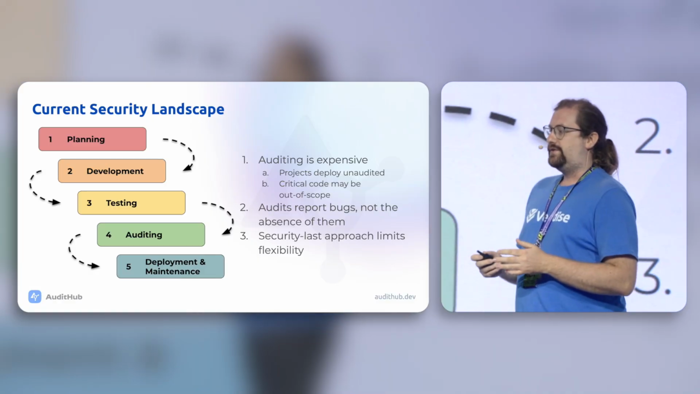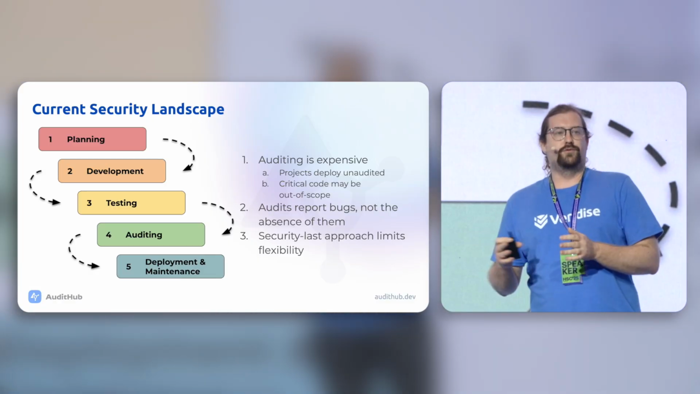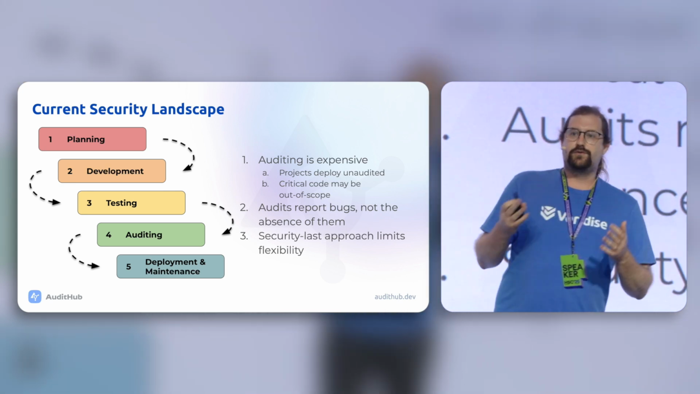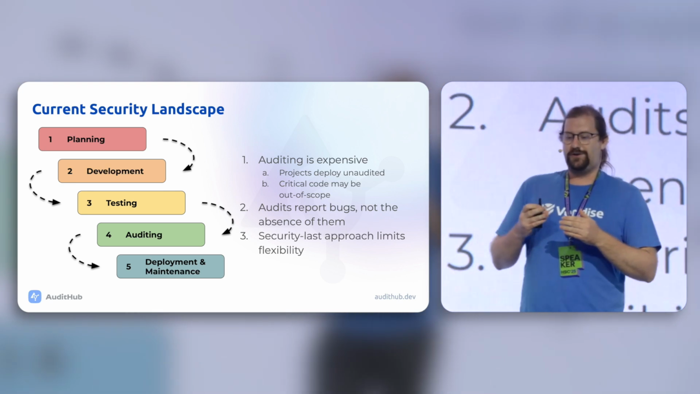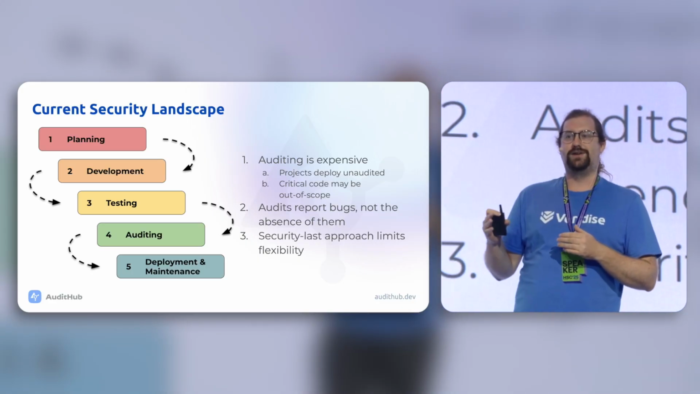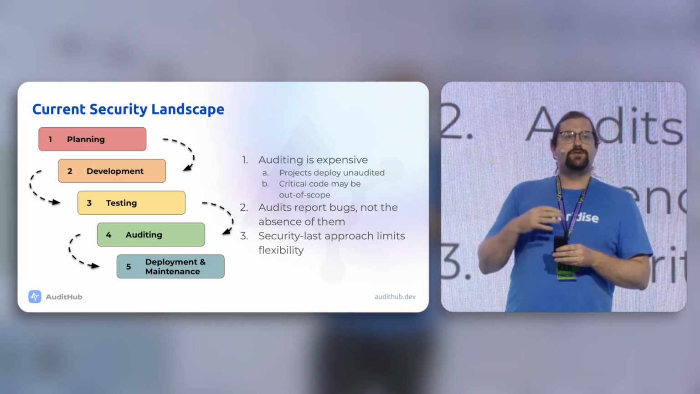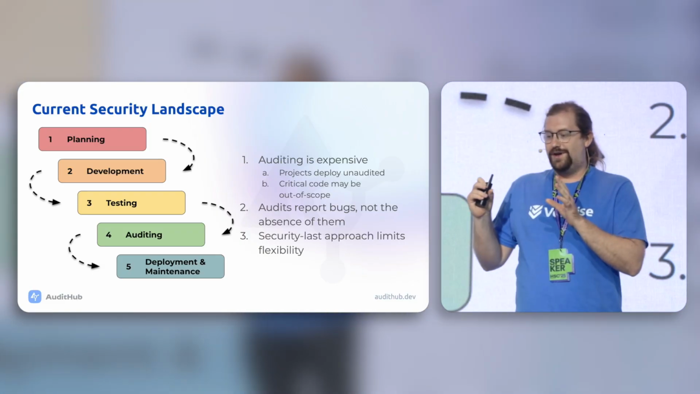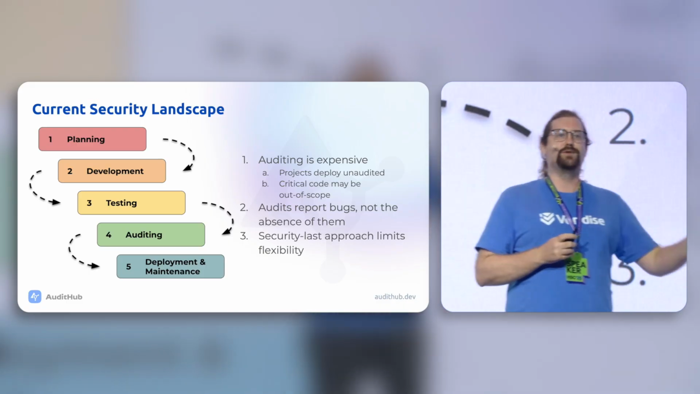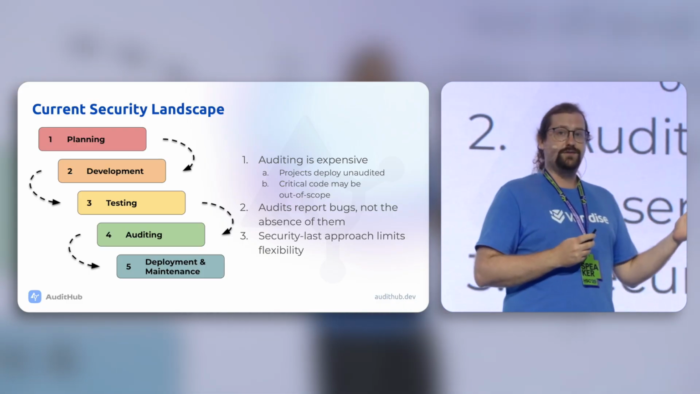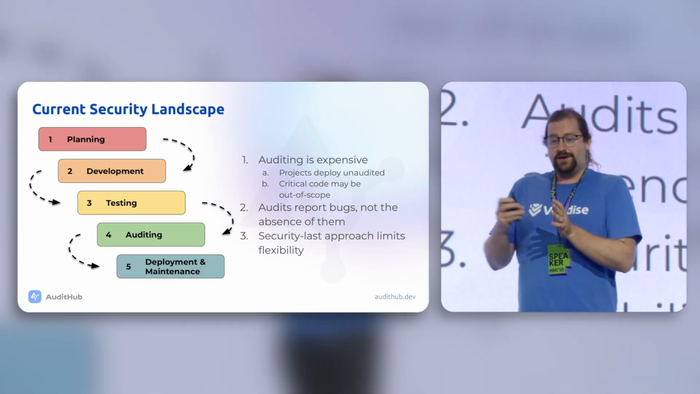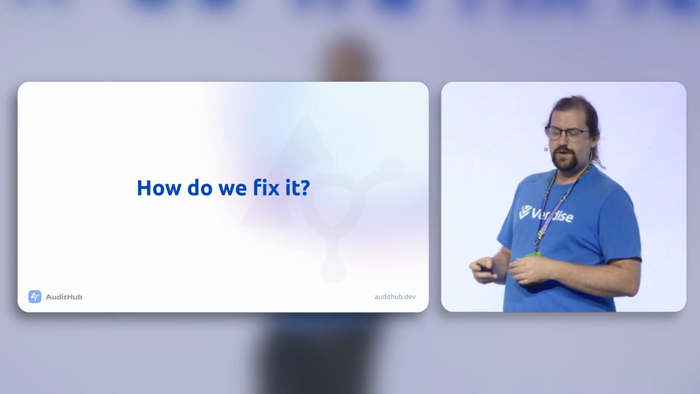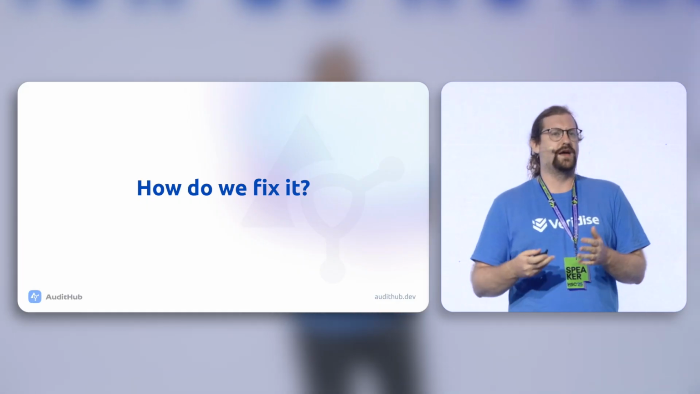And in addition, this security-last approach really limits the flexibility of a project. At Veridise, when we find critical bugs, it's often the case that someone has a deployment date in mind and they're shooting for it. So when a critical bug needs to be fixed, someone has to rush through the implementation, which can lead to delays, re-audits, and in other cases, features being left out from the deployment. This is the problem we're looking at right now.